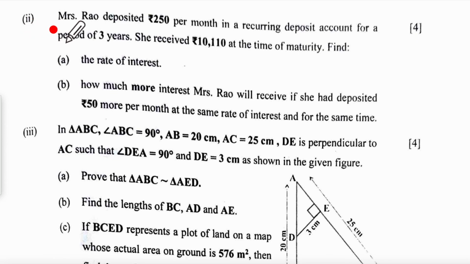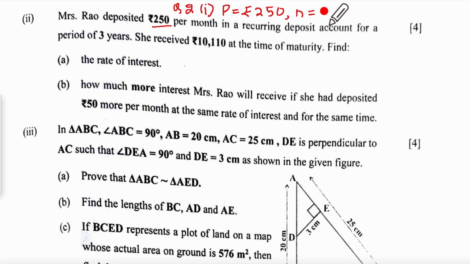Question 2, the second part. Mrs. Rao deposits 250 rupees per month in a recurring deposit account for 3 years. She receives this much at the time of maturity. So when you are solving this, you need to write this is your question number 2, second part, and the principal is rupees 250.